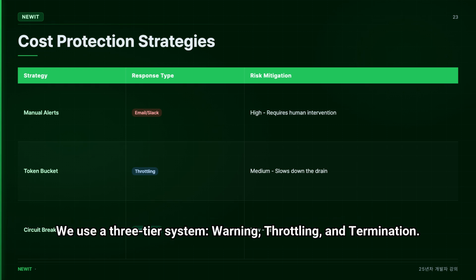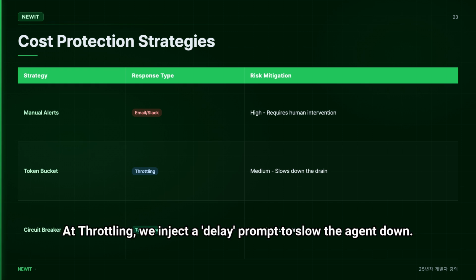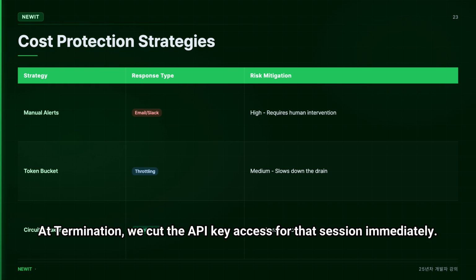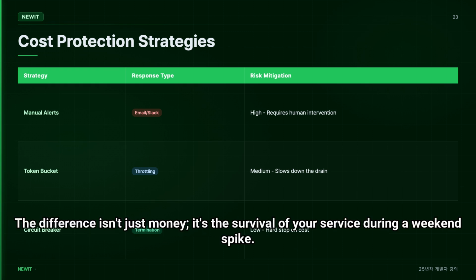We use a 3-tier system: warning, throttling, and termination. At the warning level, we alert the engineer. At throttling, we inject a delay prompt to slow the agent down. At termination, we cut the API key access for that session immediately. Look at this comparison table: manual monitoring vs automated kill switches. The difference isn't just money, it's the survival of your service during a weekend spike.